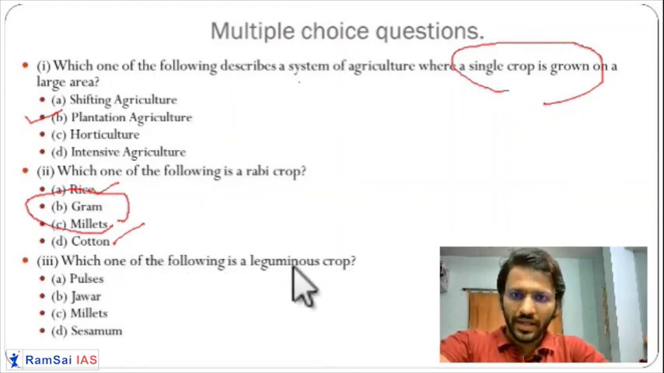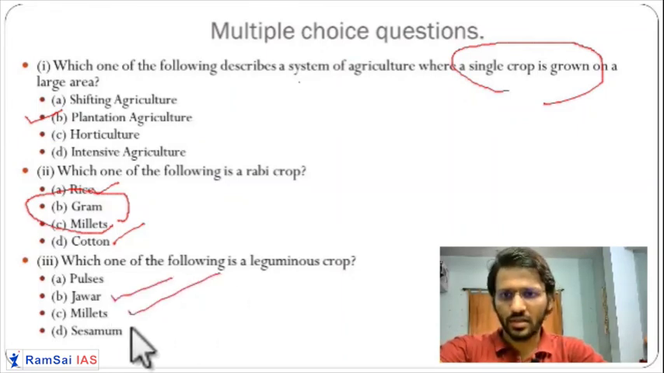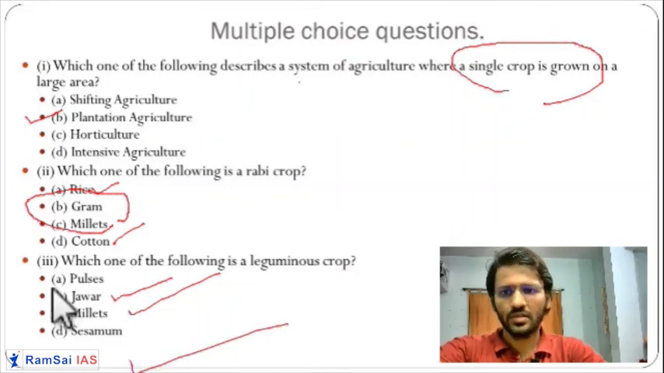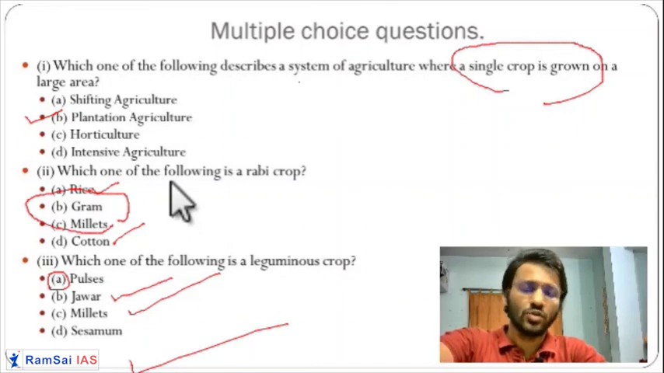Which of the following is a leguminous crop? Jowar, not leguminous. Millet, not leguminous. Sesame, not leguminous. It's very simple. So these are the multiple choice questions that we have seen.